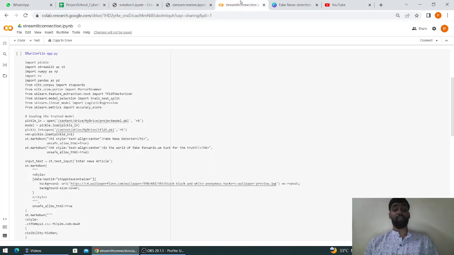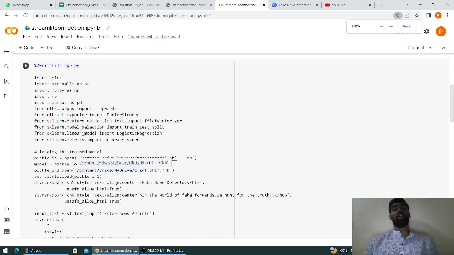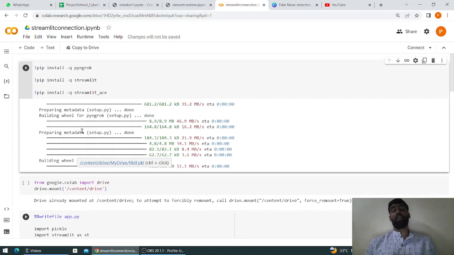Now, for the time being, I am using ngrok for the testing and hosting of the prototype. Currently, this is my working product. Currently, my model is able to predict the data present in the database, but at times if I give new data or new news, it gives the default value as real news. So currently I am working on it.